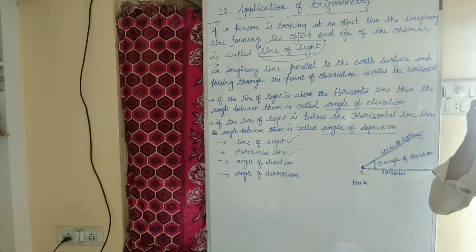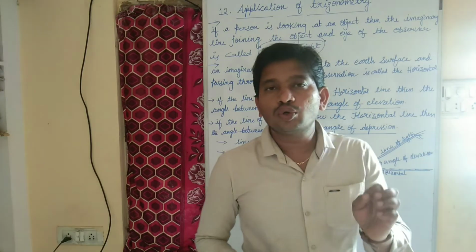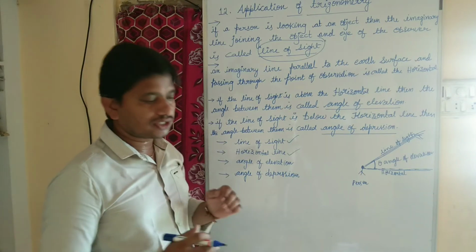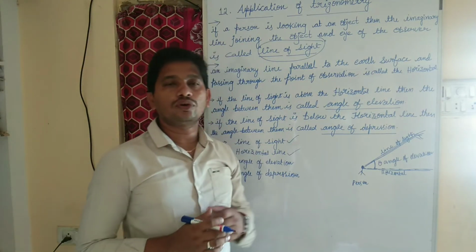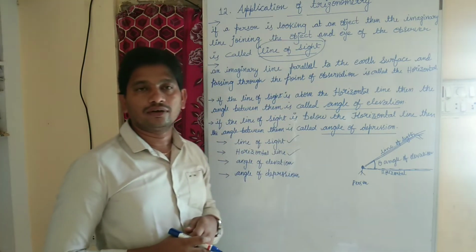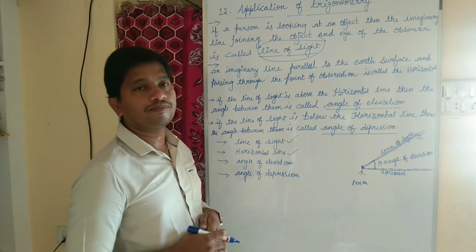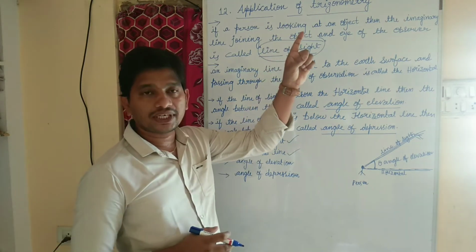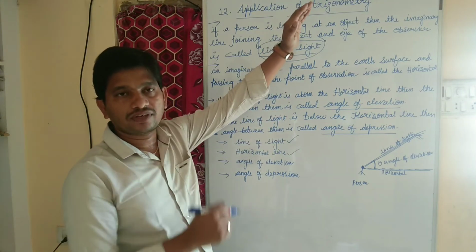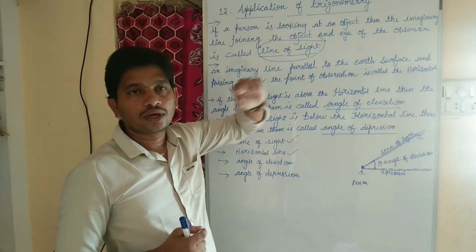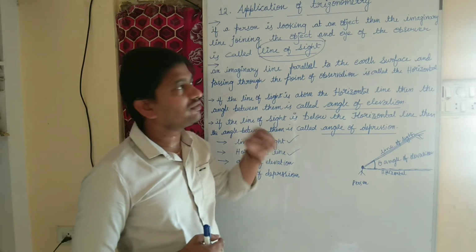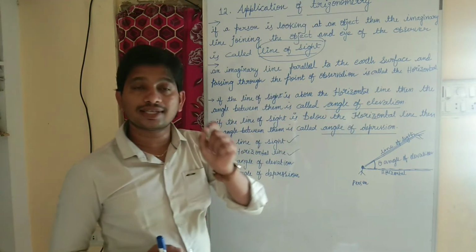I mean, in this case the observer looked above the horizontal line. For example, we are standing on the floor and looking at an aeroplane flying above our head. If we look head up and observe the object, of course the line of sight is above the horizontal line. Our point of observation is the eye, and the angle between the line of sight and the horizontal is called the angle of elevation.